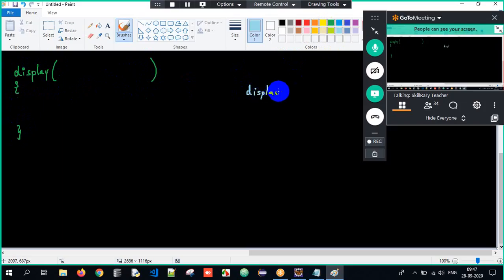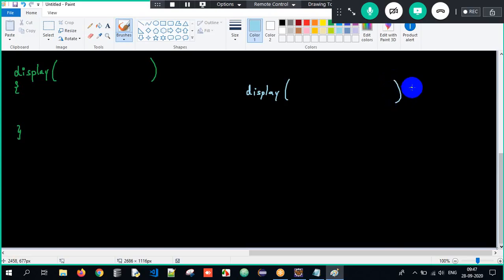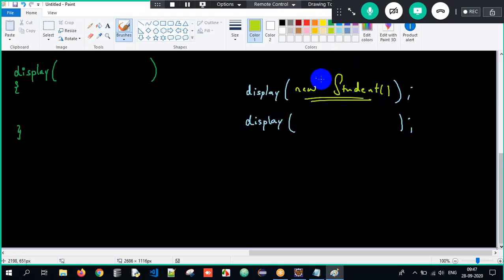And if I am passing an object of student, new Student, it should be of type student. This is specialization. Why? The new student object is getting stored into reference S, which is of type student only.